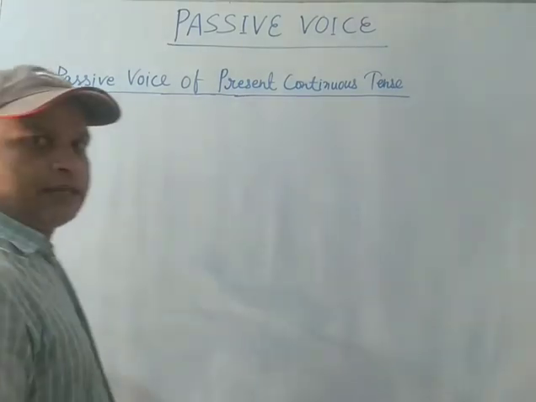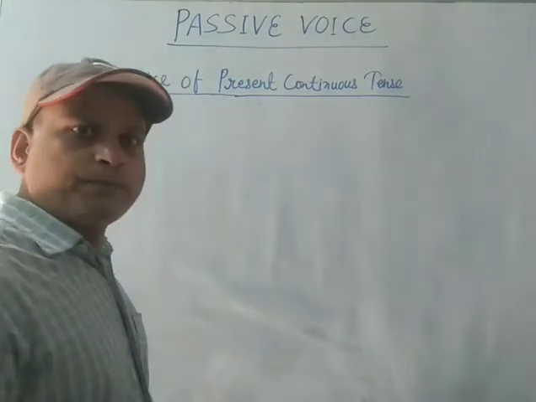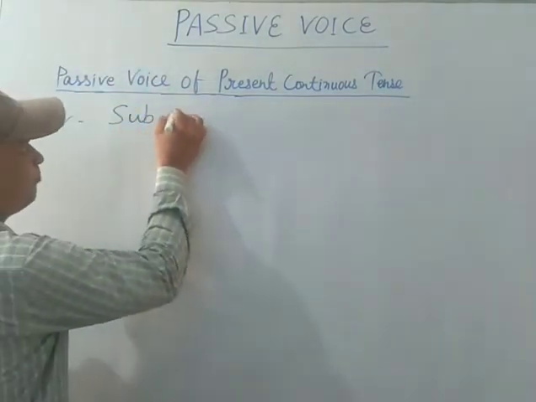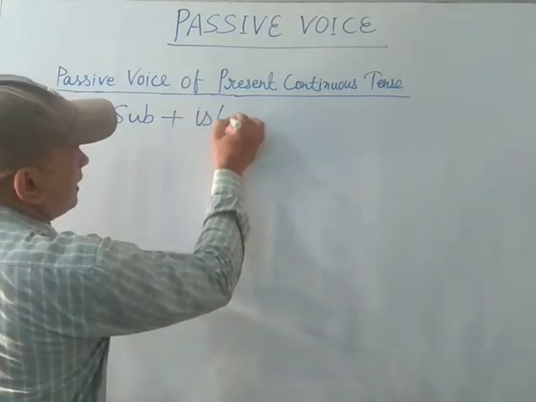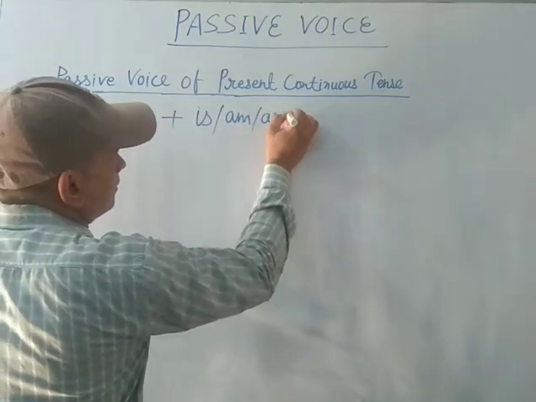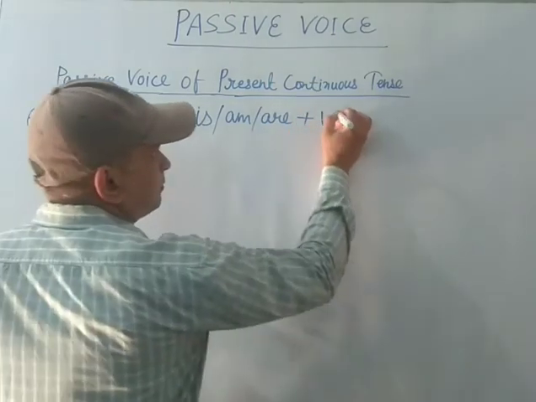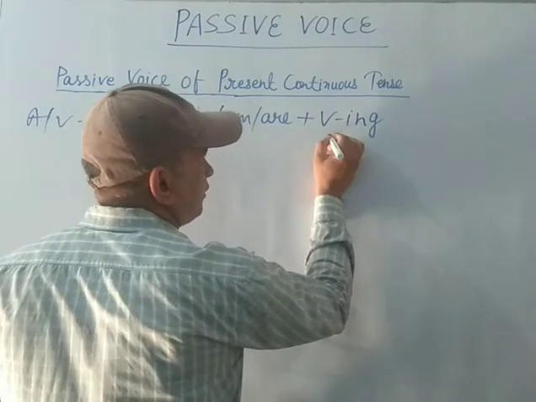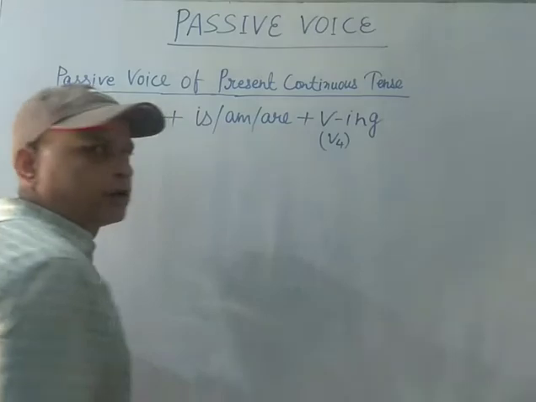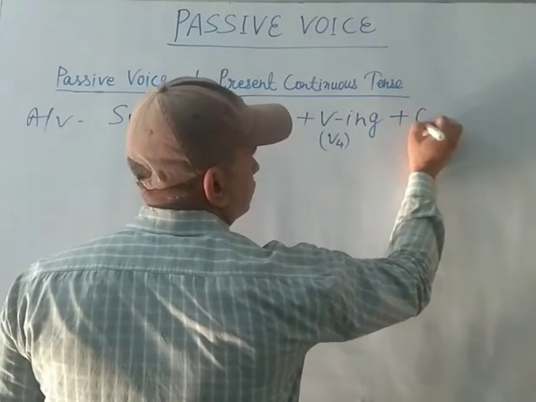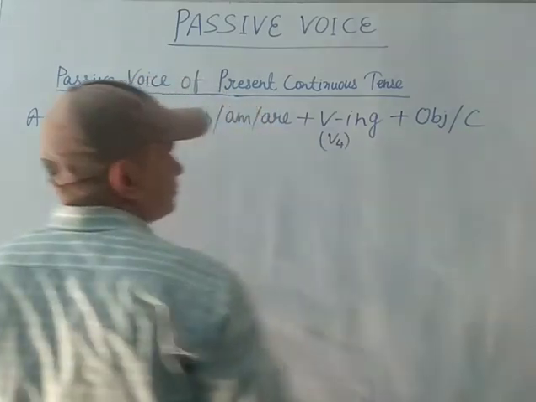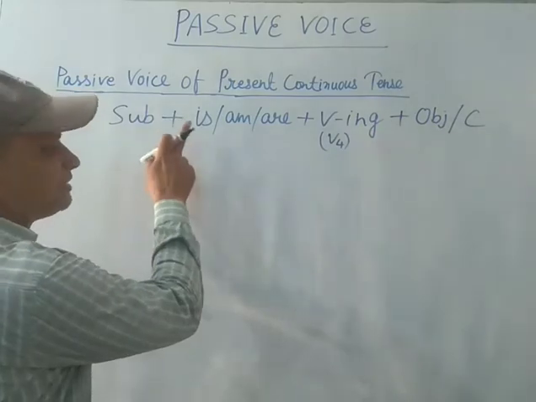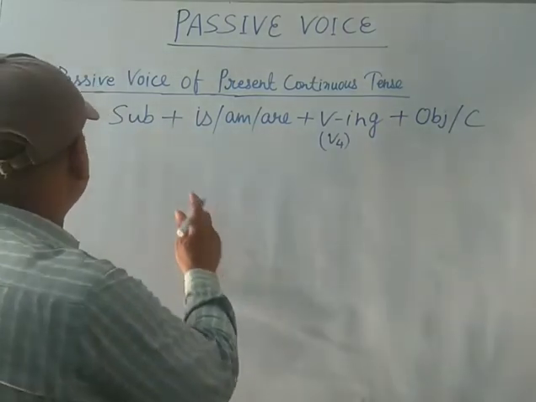Dear viewers, first of all, let me explain the structure of present continuous tense. The structure is subject plus is/am/are plus V4, that means V-ing, the continuous form of the verb, and object or complement. This structure belongs to the present continuous tense in the active form.